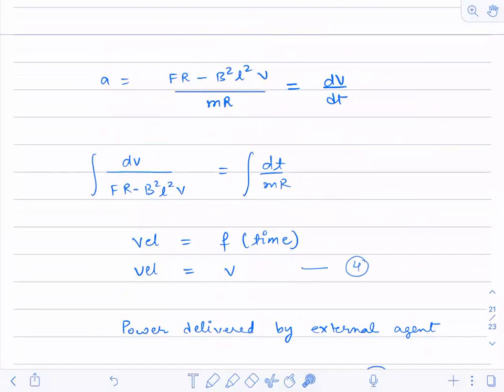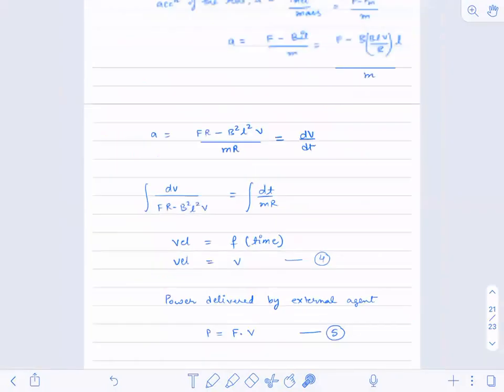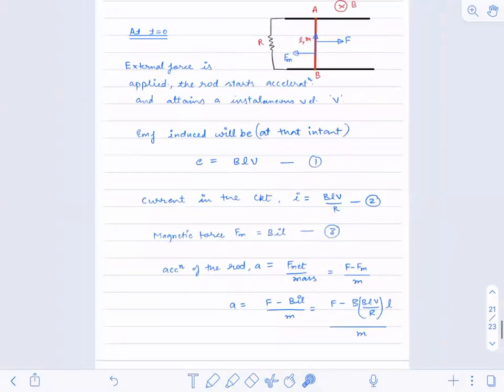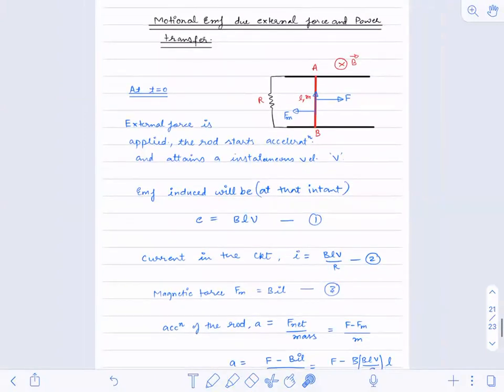Is it fine then? Have you all understood this concept? Just see everything once again, and if you have any doubt, you can ask. This motional EMF is completed now. Now we can have a doubt clearing session. If you have any doubt, you can ask here.